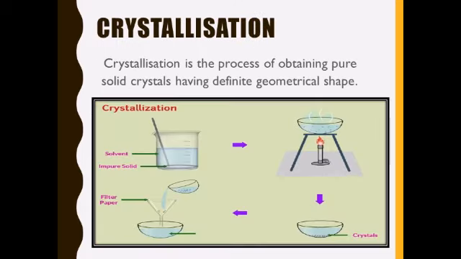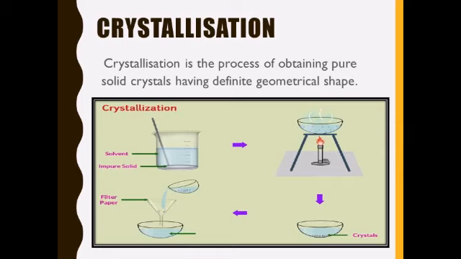Now the last topic of this chapter is crystallization. What is crystallization? It is a process of obtaining pure solid crystals having a definite shape. Now what are crystals? Crystals are the purest solid form of a substance with a definite geometrical shape. So we can say by using this method we can get pure crystals of any substance.